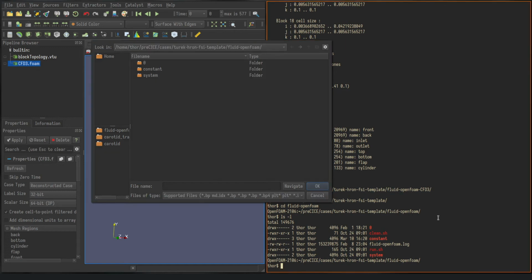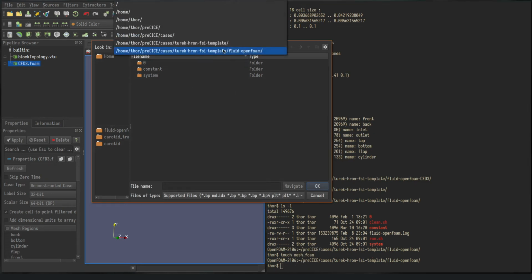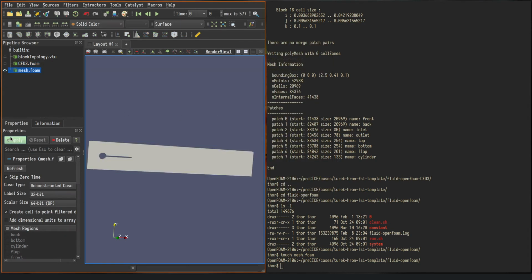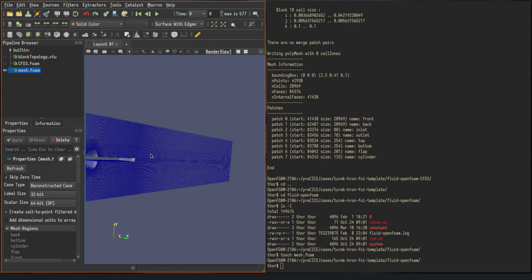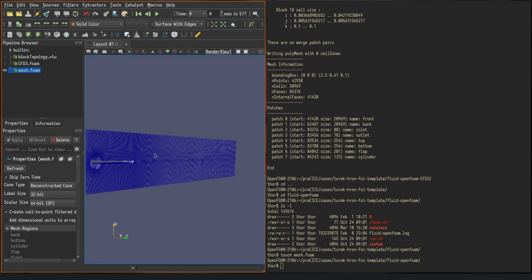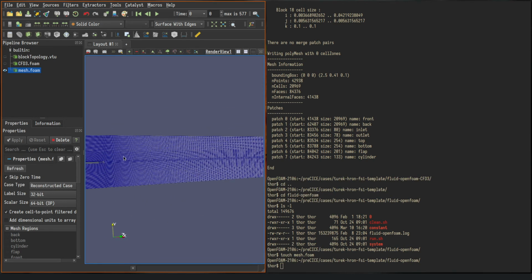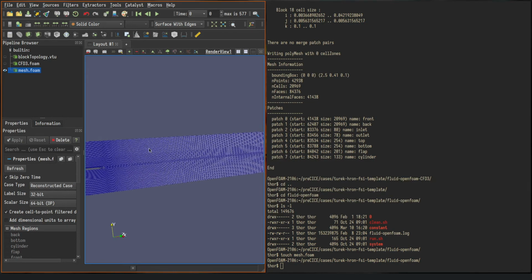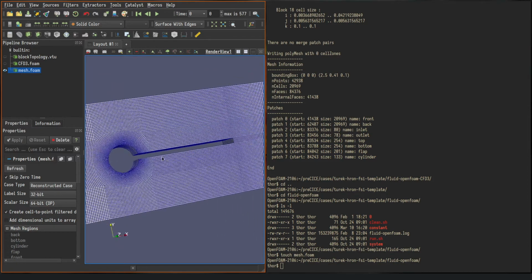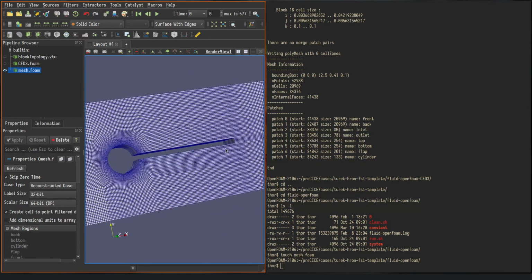Again, I don't have the file. So touch mesh.foam. Open that and just look at the mesh now. So this is the mesh. There we are. So this is how the mesh looks now.